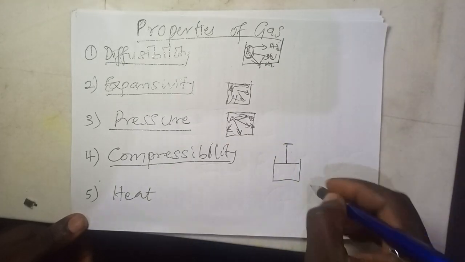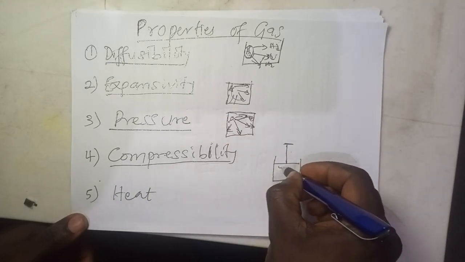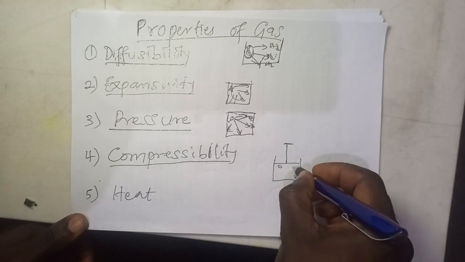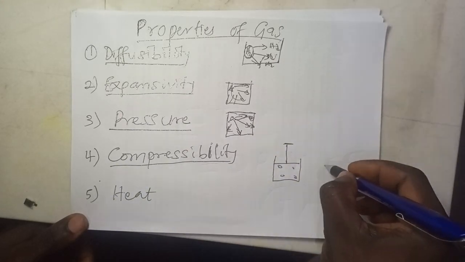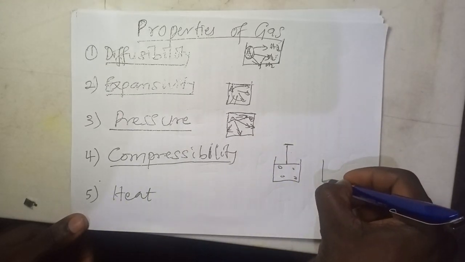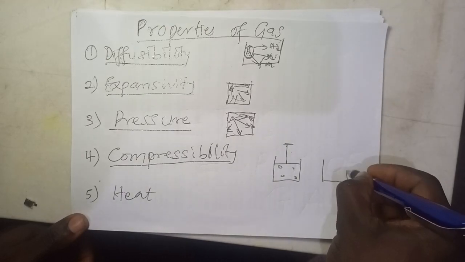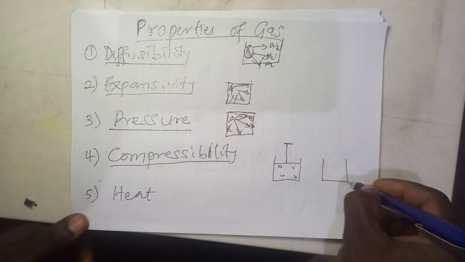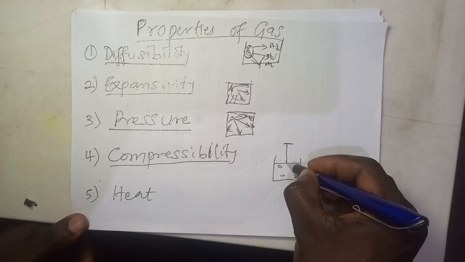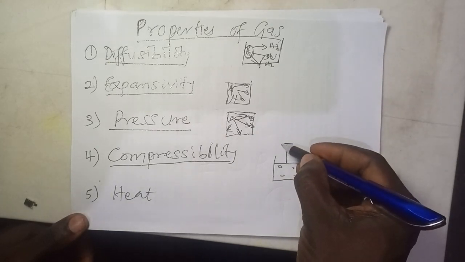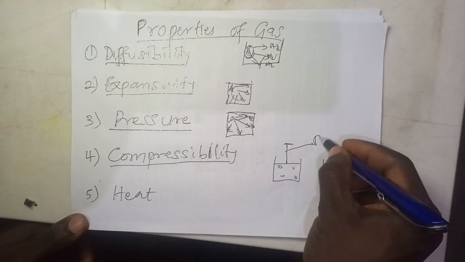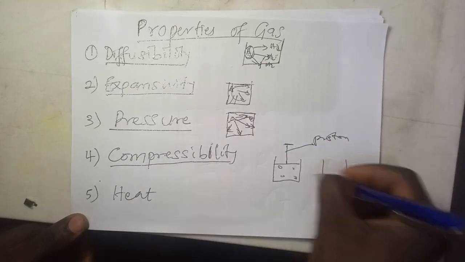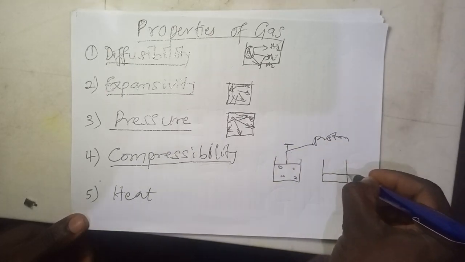If you have something like this and you have gas molecules this way, by the time you compress the piston, look at it, the same container. If you compress this piston down, it will now be something like this.